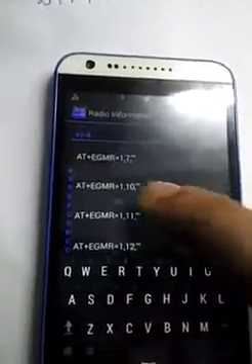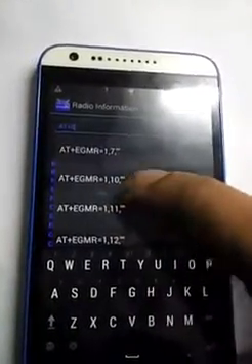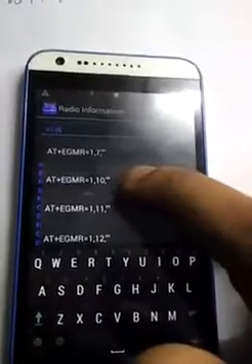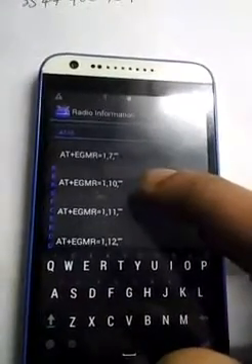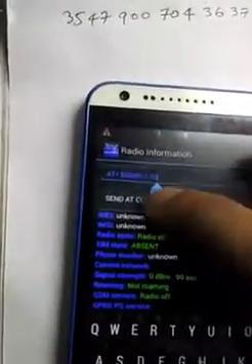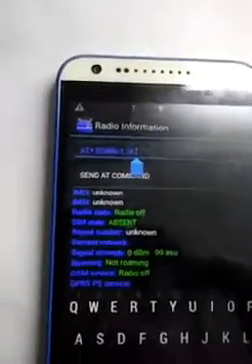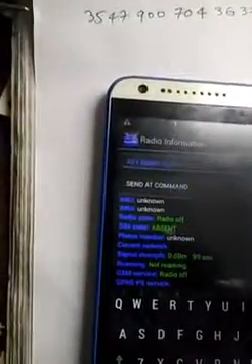And here we have to select AT+EMGR=1,10. 1,10 is the code related to the second IMEI. We have to add a space in between the plus and E, and enter the second IMEI between the inverted commas.